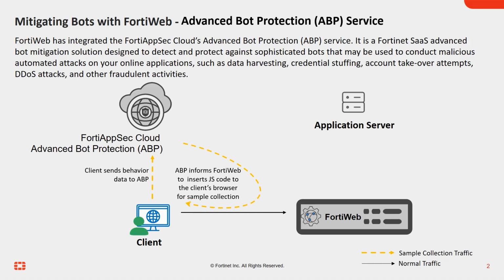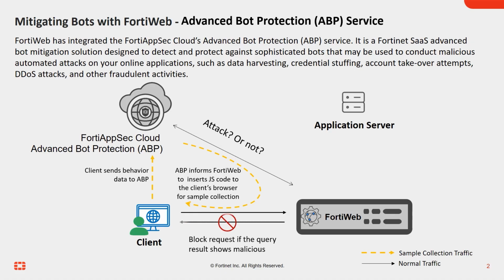When a new request arrives, FortiWeb queries the ABP service to determine if the client is a bot. If the request significantly deviates from the learned patterns, ABP flags it as anomalous and potentially malicious. FortiWeb blocks the request based on the query, confirming the request as bot-related. If the result shows the client is legitimate, FortiWeb performs its security checks and forwards the traffic to the back-end server. The machine learning model driving the Advanced Bot Protection service, along with its advanced traffic scrubbing capabilities, ensures strong detection and mitigation of malicious bot activities.